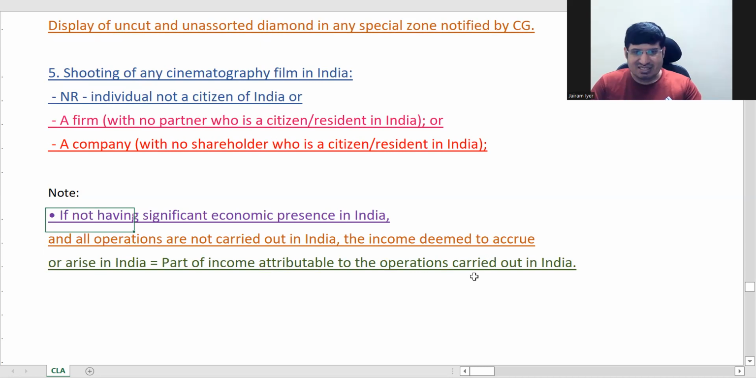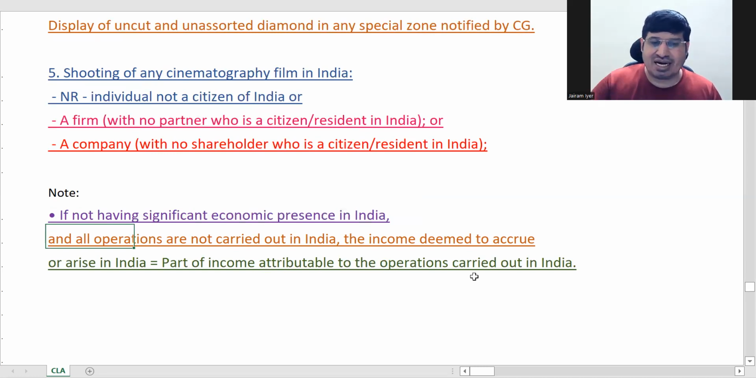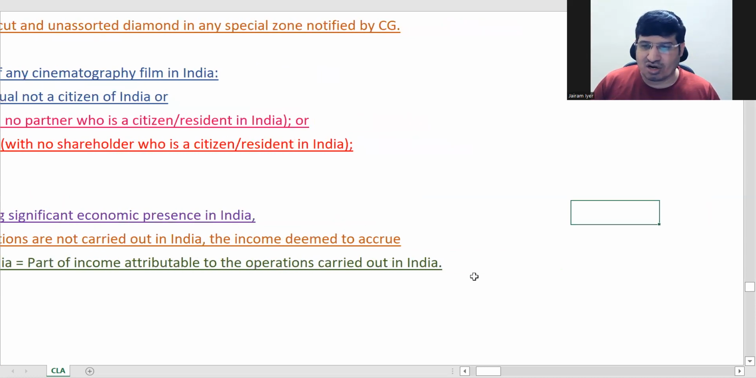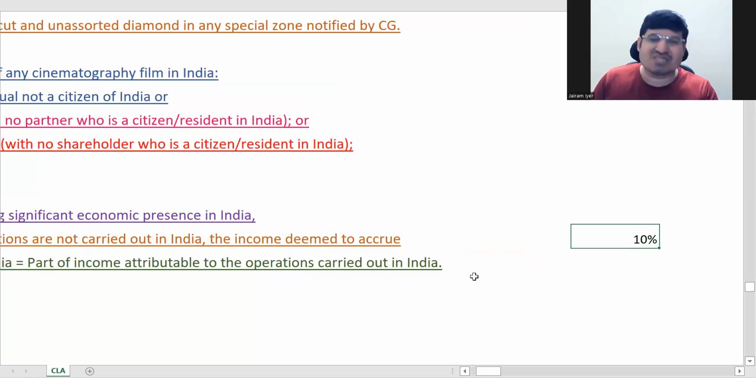So what they are saying is, if that entity doesn't have significant economic presence in India, I'll tell you what that is, and all operations are not carried out in India, that is, it doesn't have significant economic presence, and only 10% operations are in India, 90% are not, then what is deemed to accrue or arise in India will only be relevant to this 10%. That's what they are saying in short.